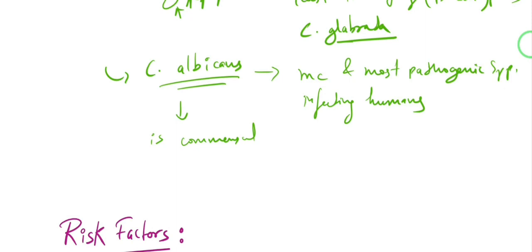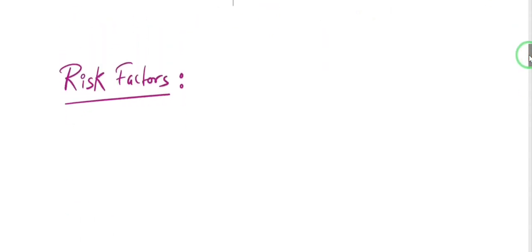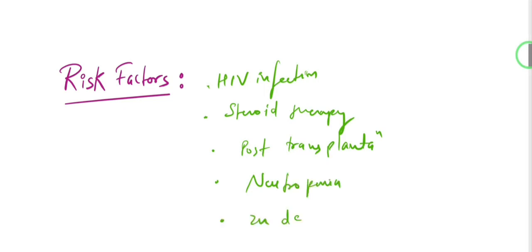So, what are the risk factors which will increase our chances of getting this disease, that is candidiasis? Risk factors include HIV infection, where immunity is lowered. There could be some person who's on steroid therapy or any other immunosuppressant drug, or they have undergone some transplant, so post transplantation. In case someone has neutropenia, and also in zinc deficiency or iron deficiency, the immunity is lowered enough so that these fungi can cause this disease.